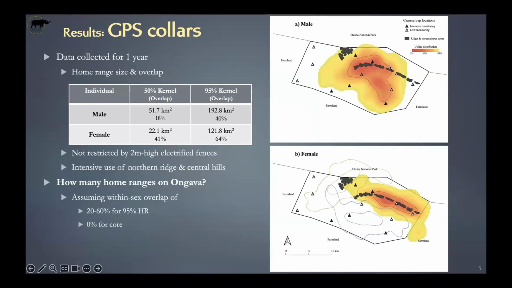So what we say is, how many cores can we fit that don't overlap? And then the overlap between the outside of the core, the periphery of the kernel, can be between 20 and 60%. So that's basically what it does if we just try to plot some of them. And then we would fit for females between 3 to 6 and for males 2 to 4. So try to remember those numbers. I will show them again a bit later. So that's from the GPS collars. We predicted that we should have a maximum of 6 females and a maximum of 4 males on Ongava. So not that many. That could explain why guests don't see leopards that often on the reserve.